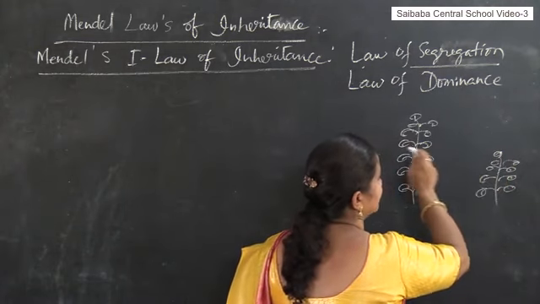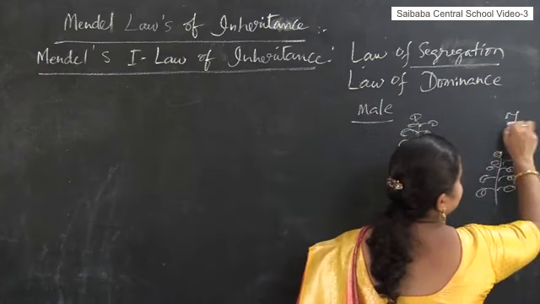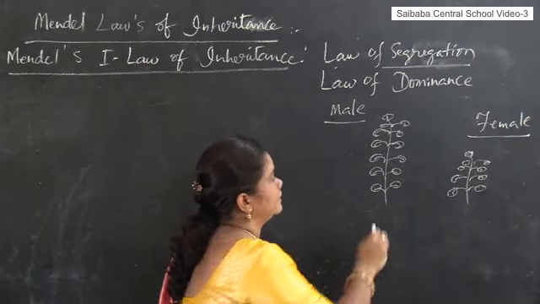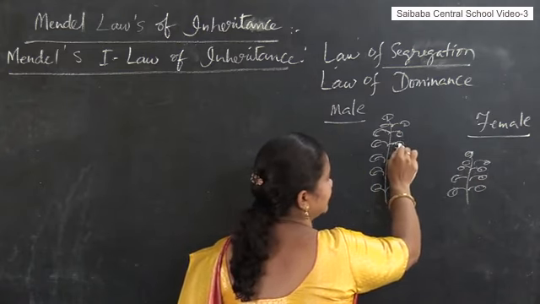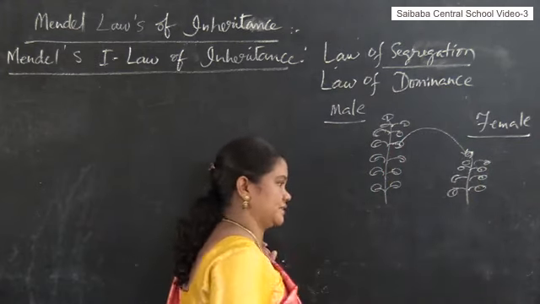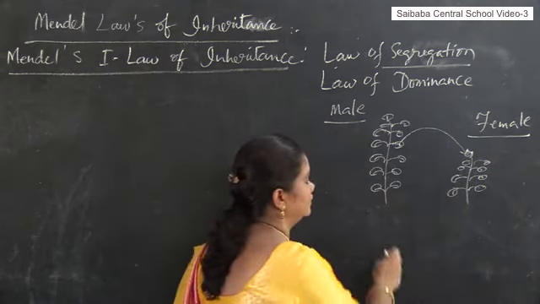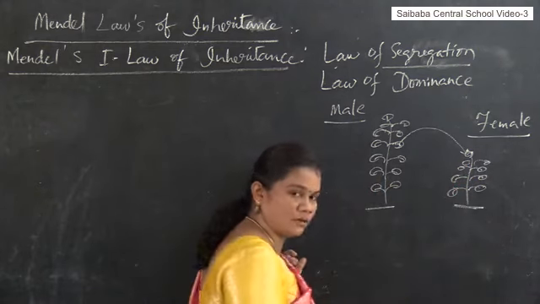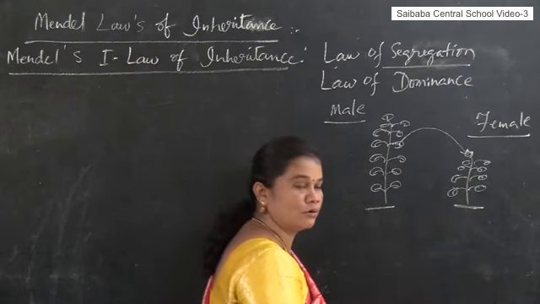Think of this as the male or paternal parent, and this as the female or maternal parental plant. When the pollen grains of the male parent fall on the stigma of the female parent, pollination takes place, and later it leads to fertilization. After fertilization, these 2 plants give seeds, right or not?